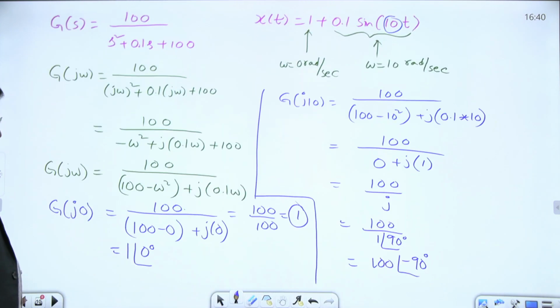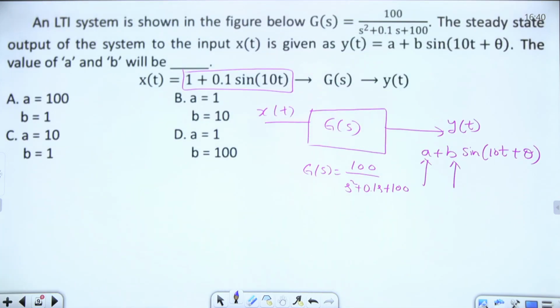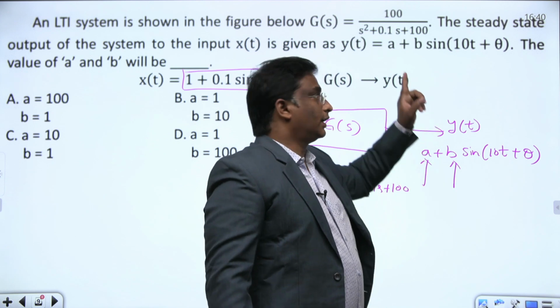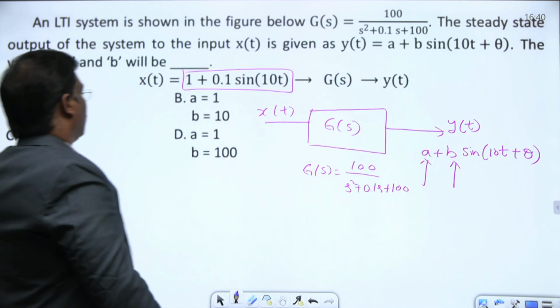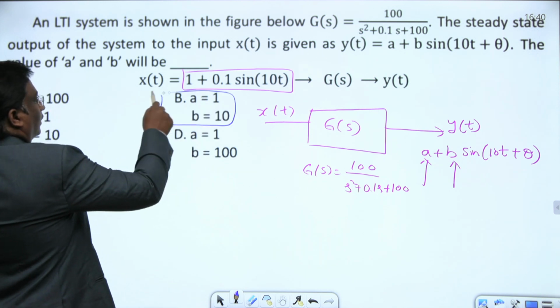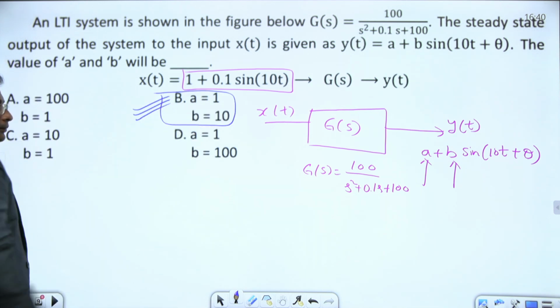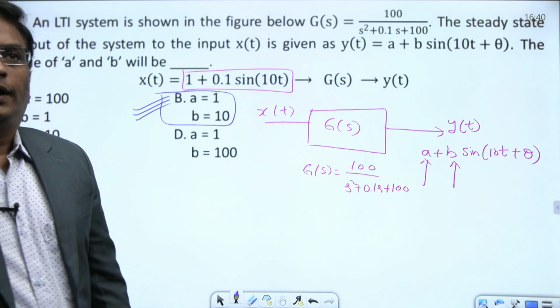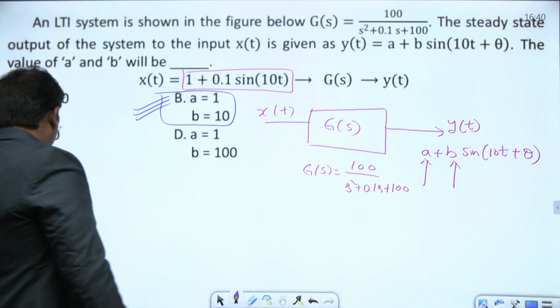I am going back to the options here. They gave output a plus b sine 10t plus theta. They ask what is the value of a and what is the value of b. We got a as 1, b as 10. Option B is the right answer. Done, completed. Let's move on to the next question here.